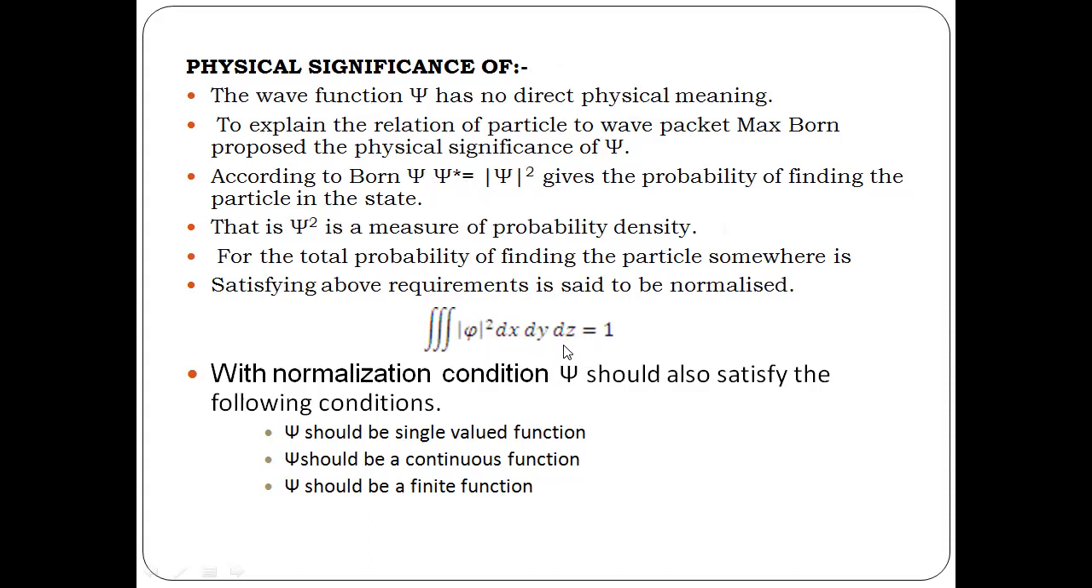Along with this normalization condition, psi should also satisfy three more conditions. Psi should be a single valued function, continuous function, and finite function. Why should it be a single valued function? If it is a multi-valued function, we will have different solutions at last, which is not possible. So for psi to be a wave function, psi should be single valued and finite. And if it is a discontinuous function, what happens? Dou square psi by dou x square does not exist for a discontinuous function. But as per the wave equation, dou square psi by dou x square should exist. If so, psi should be a continuous function.